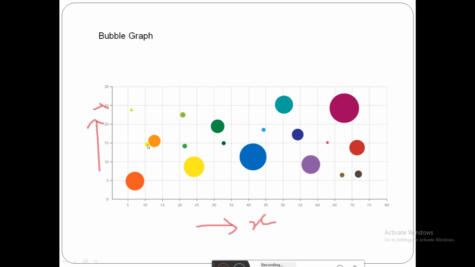Here, each data point on the graph is a bubble, or like a circle. The size of the circle and the color of the circle are going to show additional dimensions of the particular data point.